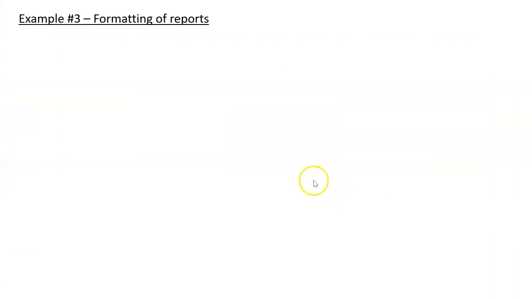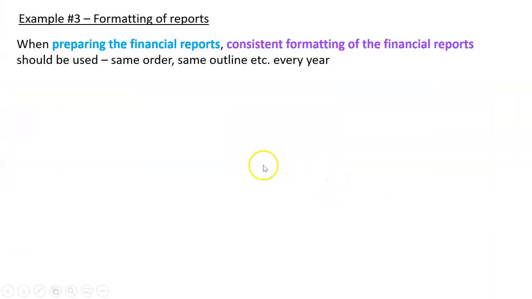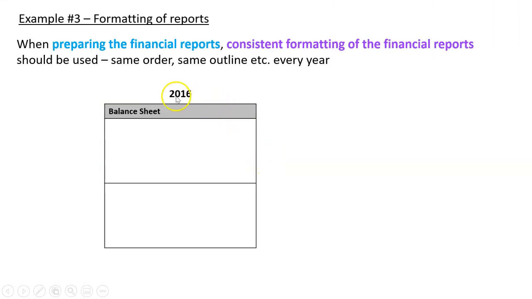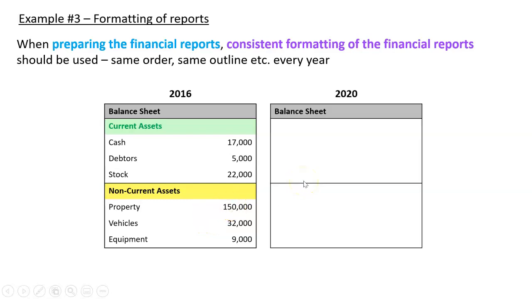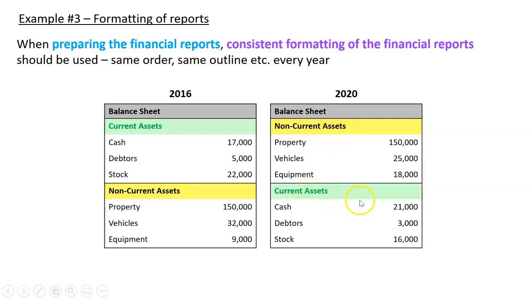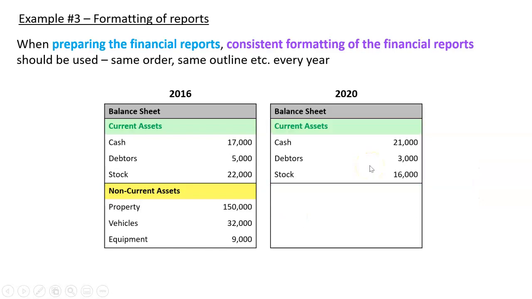All right, what about this one? We should also have consistent formatting. Let's say we did a balance sheet in 2016. We had the current assets on top and the non-current assets underneath. And then in 2020, we did it the other way. We put the non-current on top and the current underneath. Is that comparable? It is, but you're not making it easy for the user here. It's not incomparable, but to make it more comparable, why don't you just keep it how it was? The values are going to change, but we always keep the current assets on top.